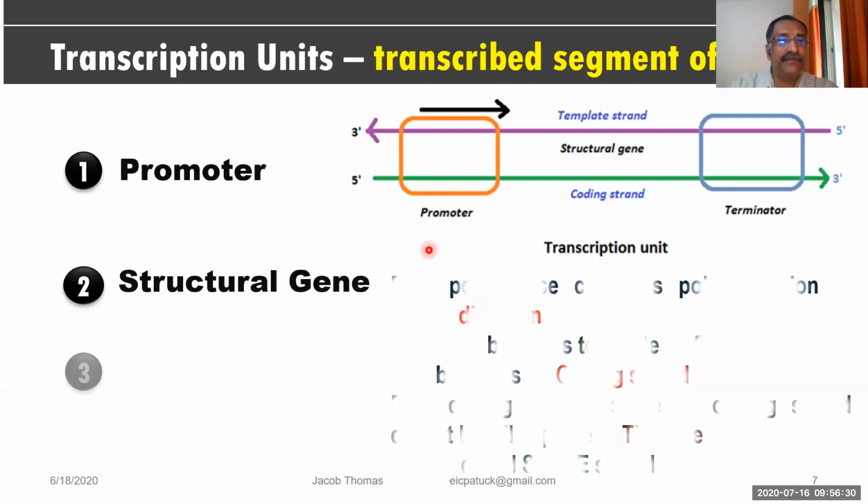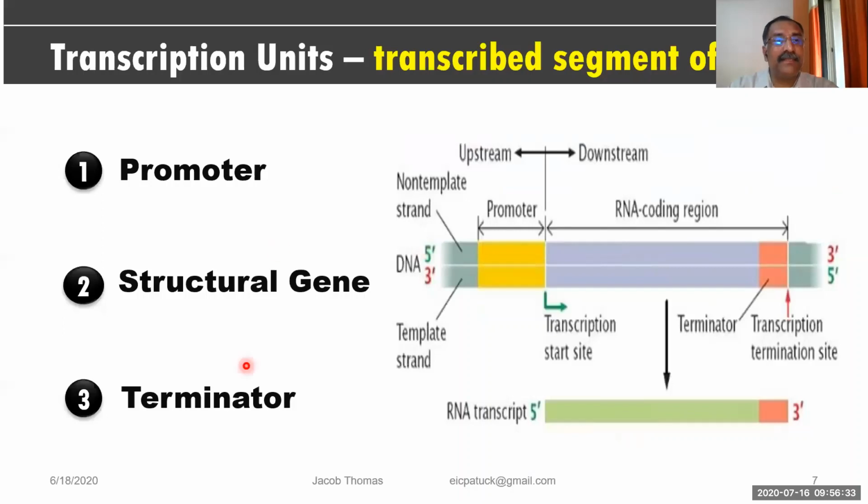Now let us see what is the third point. The third point is the terminator. Now look at this picture and you will understand the point directly. Now you see this yellow color, that is what is called the promoter. Where is the promoter? It is at the 3' end. Okay, and at the 3' end of the promoter, the enzyme will come and sit. Which enzyme? RNA polymerase enzyme. Are you following me, friends? Which enzyme did I say?